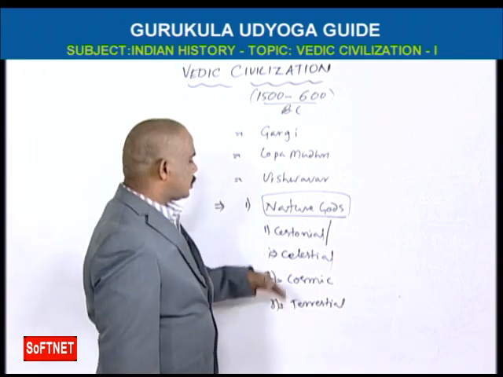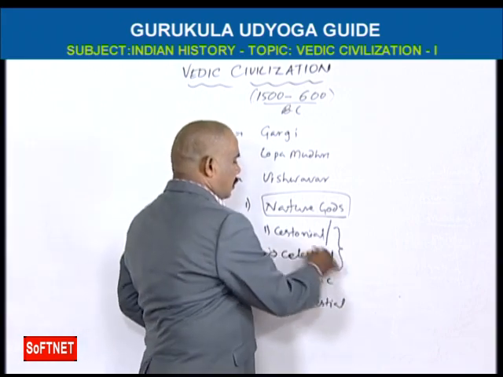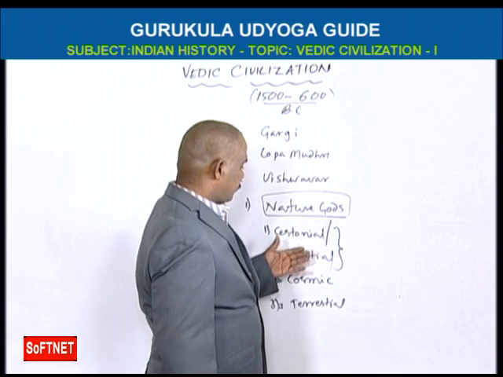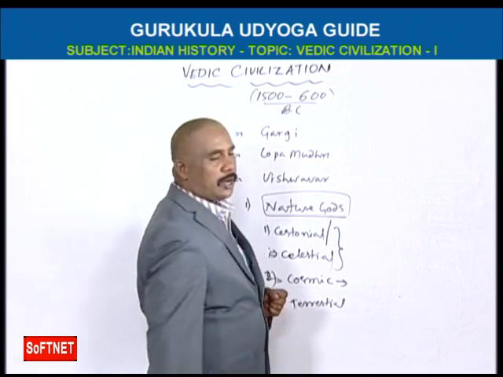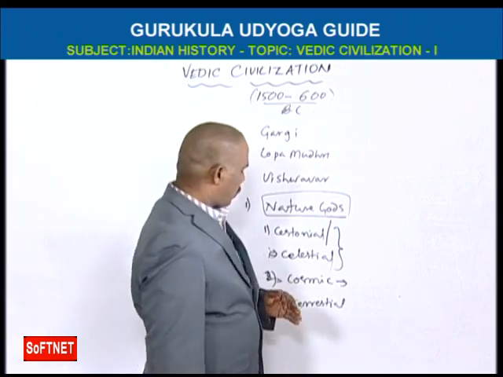Celestial is called heaven gods, Swarga Devatalu, like Indra and Varuna. Cosmic is the sky, Akasha Devatalu, like Surya and Chandra.